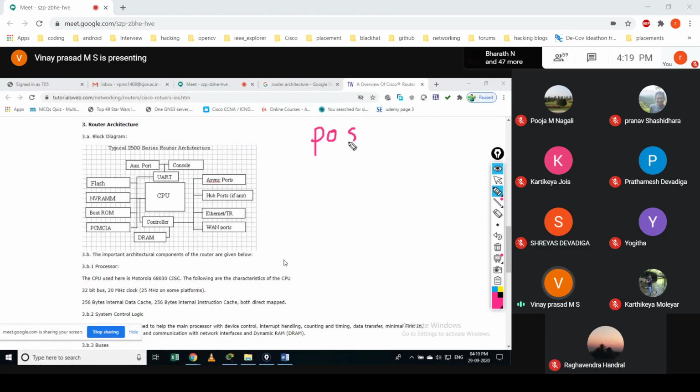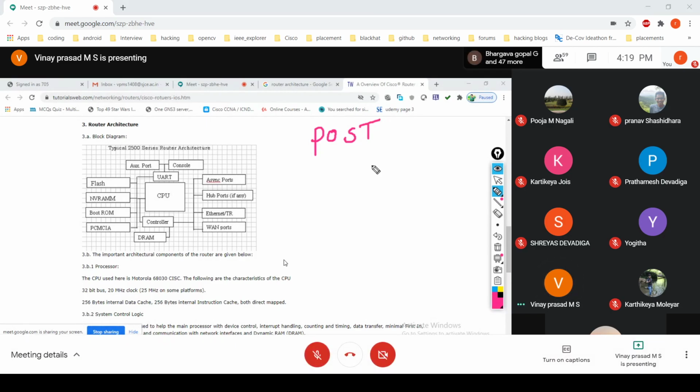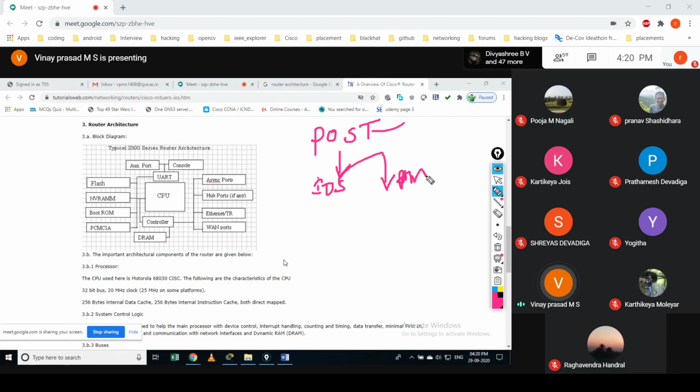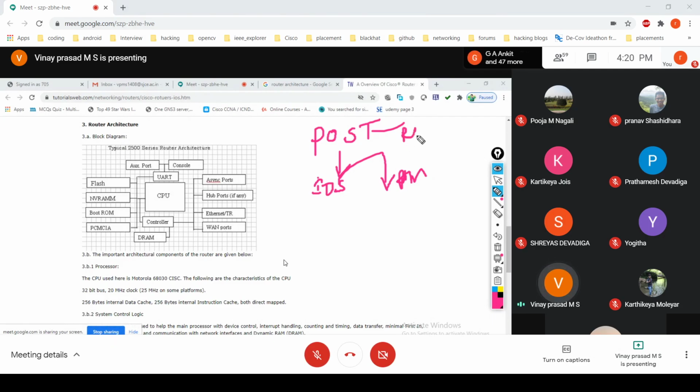Okay. So the booting procedure of this device is like this: the very first time when you turn on, it does what is called a power on self test. Once the power on self test is completed, it's going to boot and load the operating system from the flash memory. Your ROM would also help with your bootstrap.